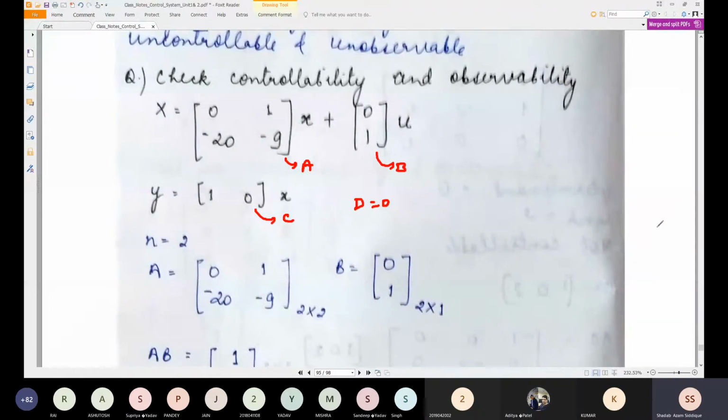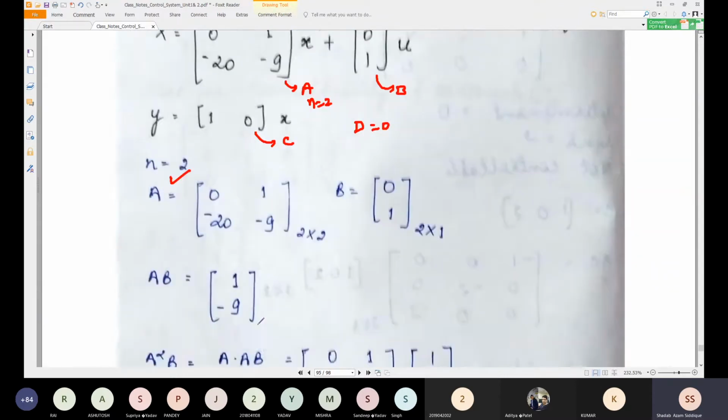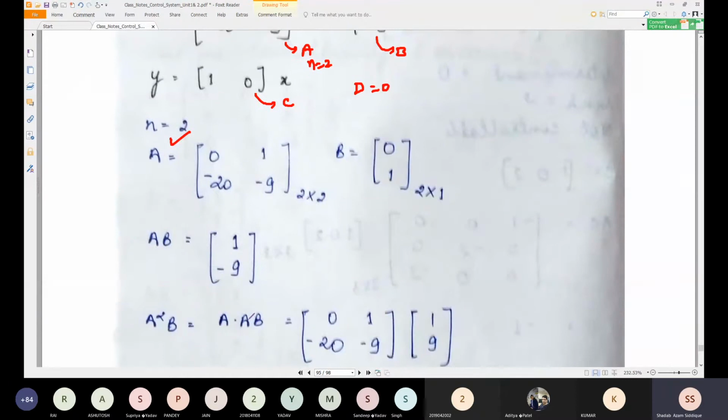So let's see this. A is of dimension n cross n, with n equal to 2. So we can find AB for controllability, and A square B, because n equal to 2 here. Do we need to find A square B, or only AB is sufficient? No need to find A square B.